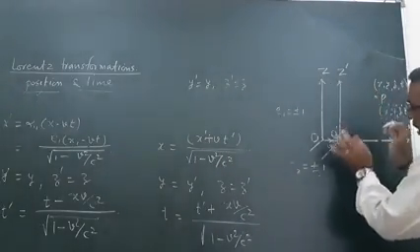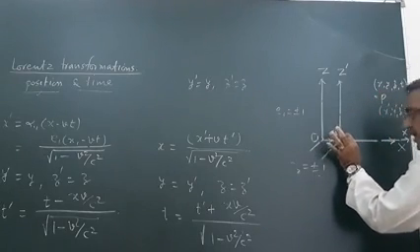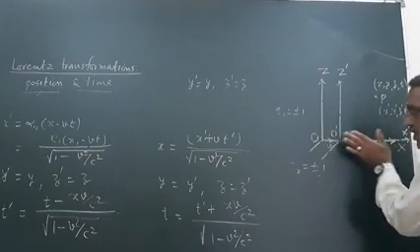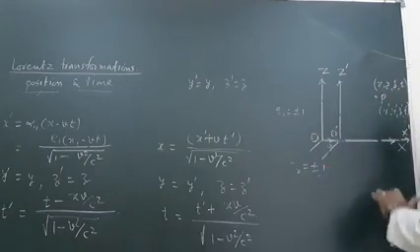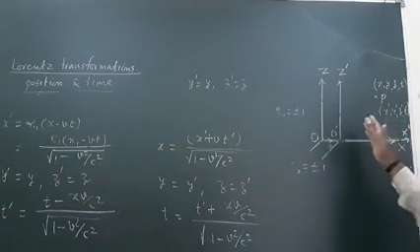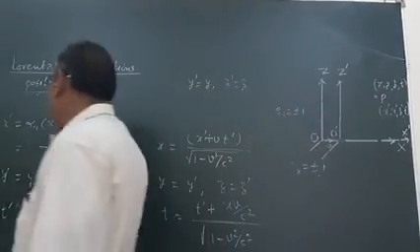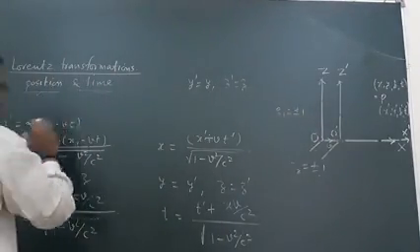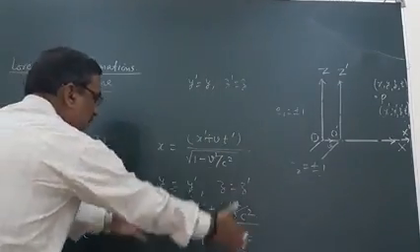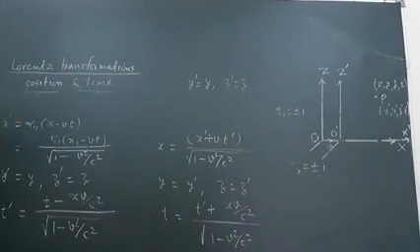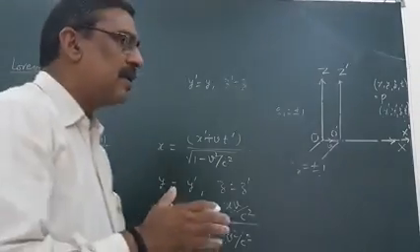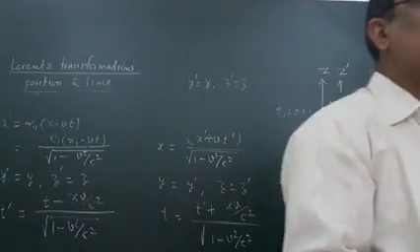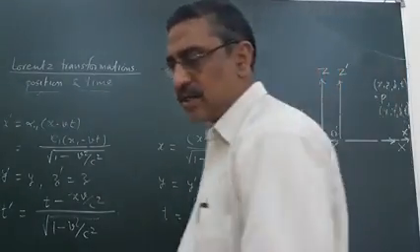Therefore, the observer situated at this frame will observe that the first frame is receding in this direction with negative velocity v. So we can use minus v instead of v. Here we can find the reverse equation. So in this way we can find the Lorentzian transformation from one coordinate system to another coordinate system.